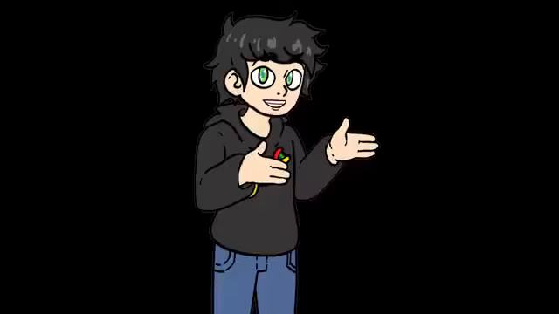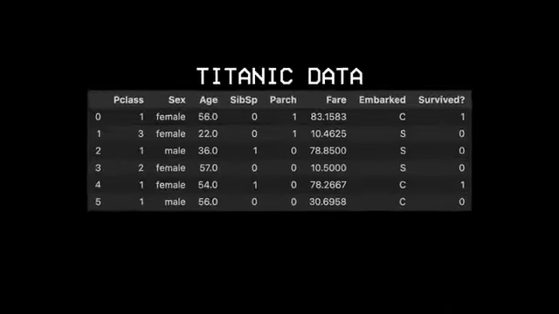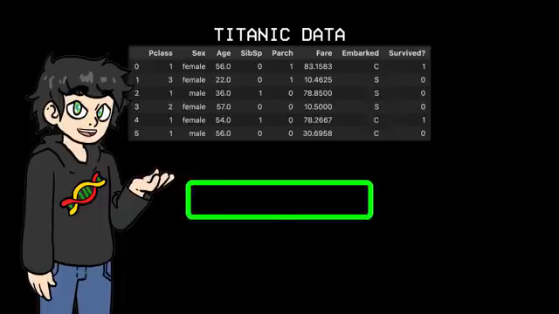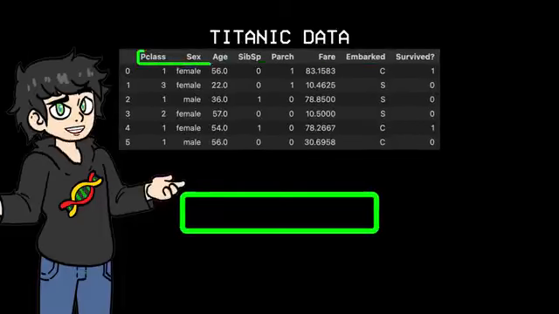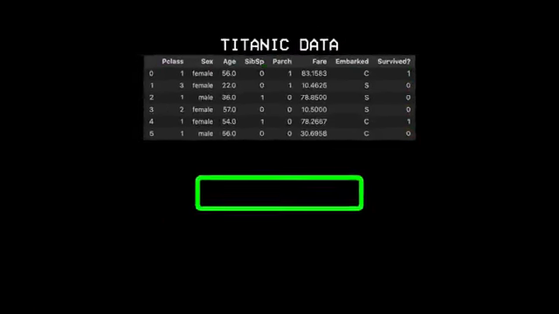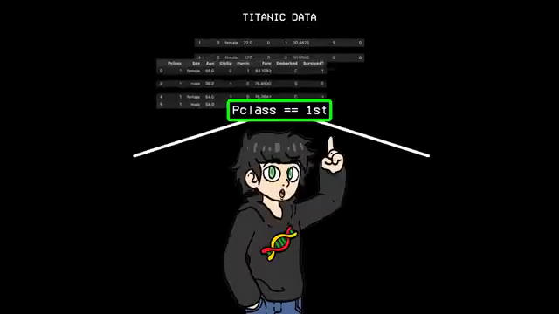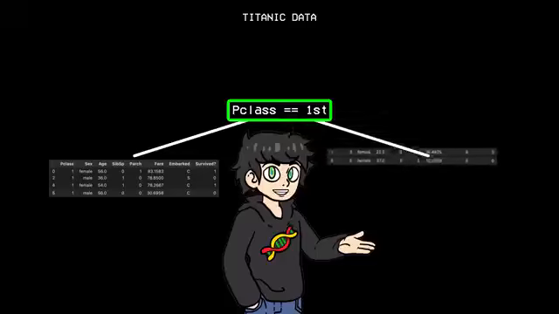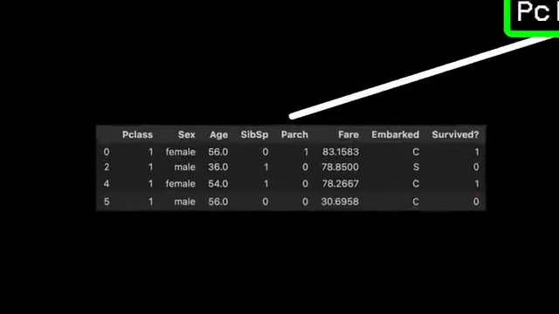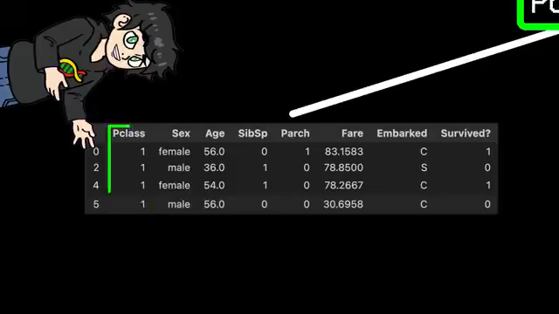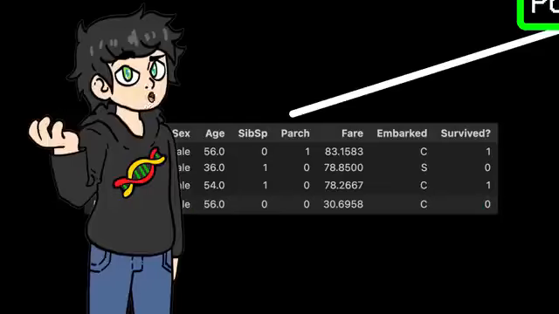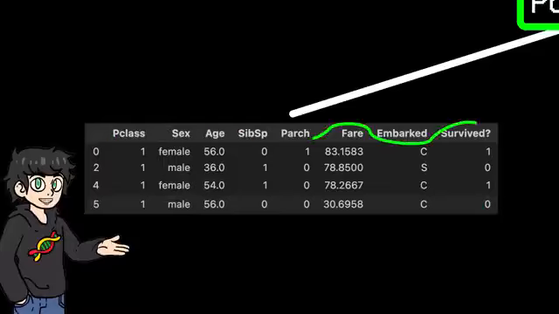Here's how this works. First, we grab all the Titanic data and start with an empty tree. Now, our goal is to find the variable that best splits the passengers into survivors and non-survivors. Turns out that the most powerful first split is passenger class. Alright, so we split the data. First class passengers go one way and everyone else goes this way. But hold up, there's still some impurity. Not everyone in first class survived. So what now? Well, we look for the next best split.